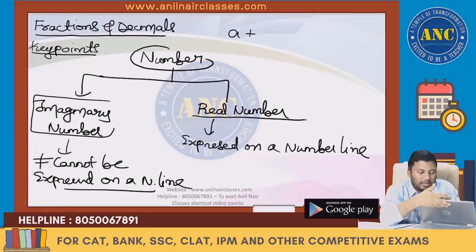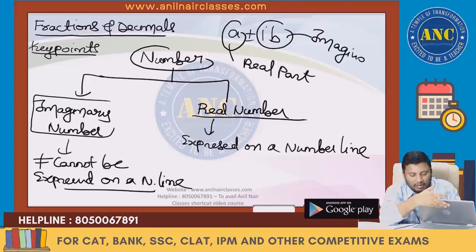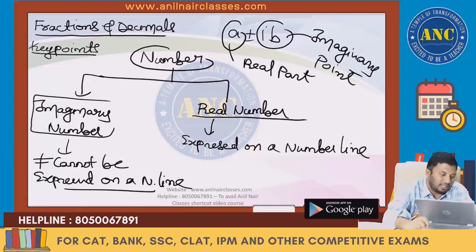Any number can be written in the form a plus ib. A is called the real part and this is called the imaginary part. Listen carefully: real part as well as the imaginary part.